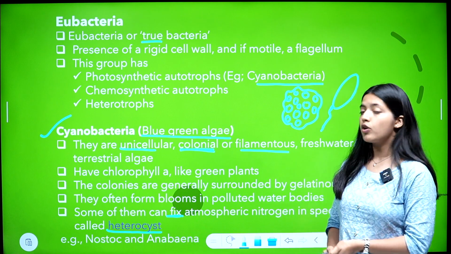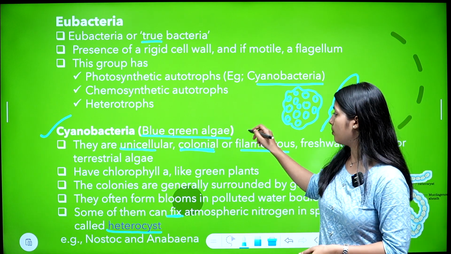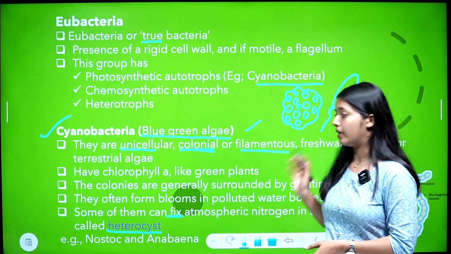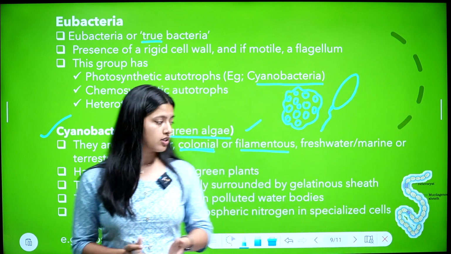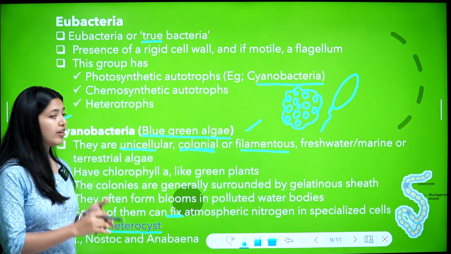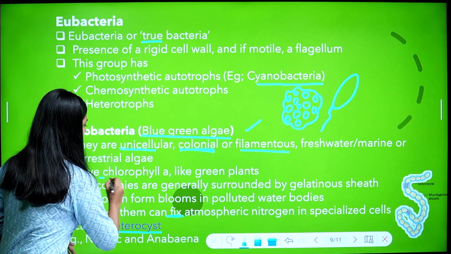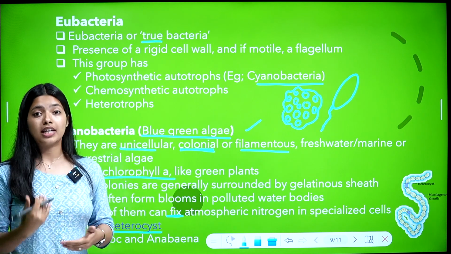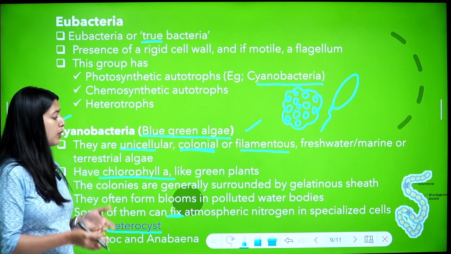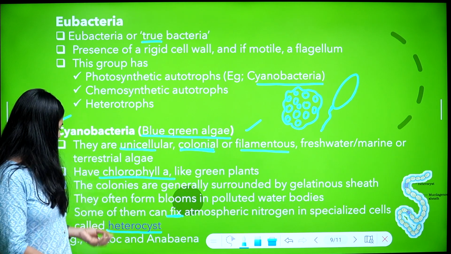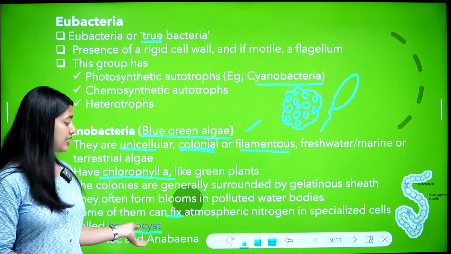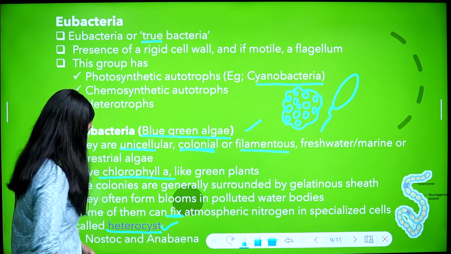Once again, we were talking about cyanobacteria, which is called blue-green algae. They are unicellular, colonial or filamentous, freshwater or marine, and maybe terrestrial also. And they have chlorophyll A like green plants. That's important. Hence they are called blue-green algae, and that's why they can do photosynthesis. Then they form blooms in polluted water bodies, and some of them can fix atmospheric nitrogen in their cell called heterocyst.